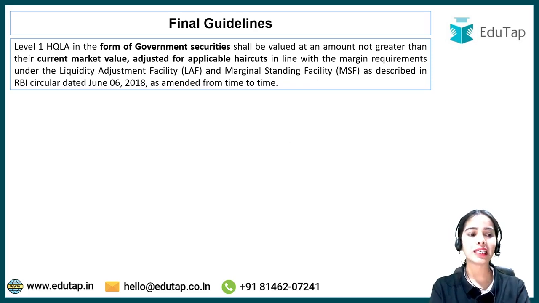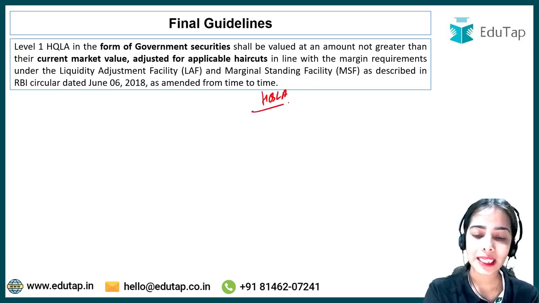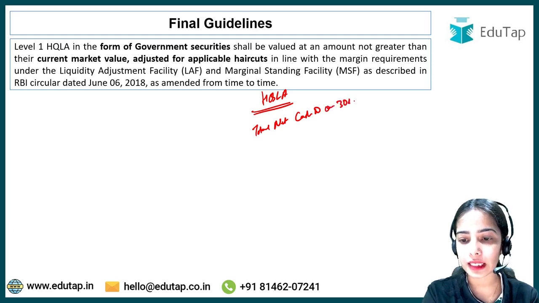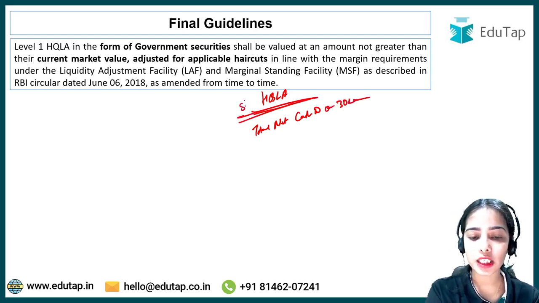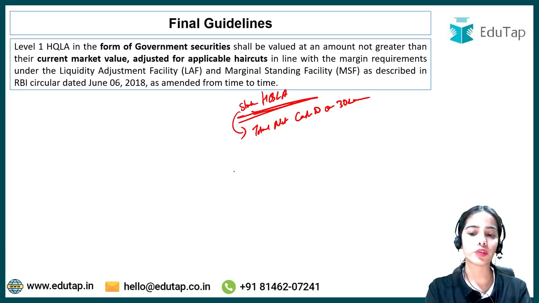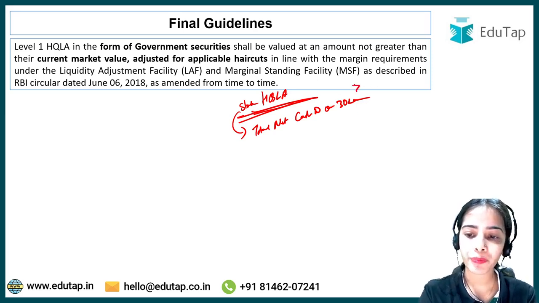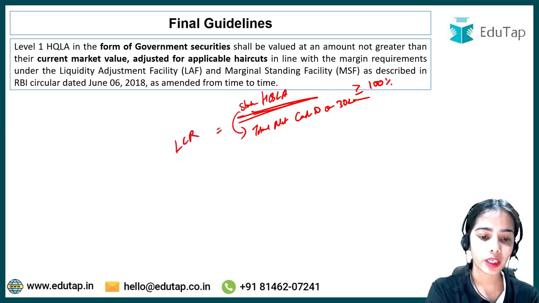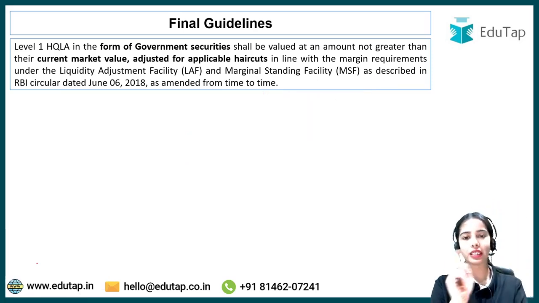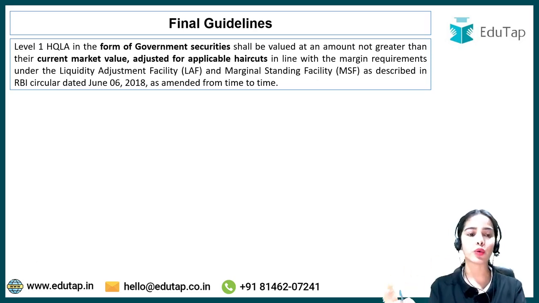Now coming to the next point, level 1 high quality liquid asset. I have told you about the high quality liquid assets that have to be maintained against the total net cash outflows over the next 30 days. So the bank has to maintain the stock of high quality liquid asset against the total net cash outflow over the next 30 days, and it should be equal to or greater than 100%. This is the liquidity coverage ratio. Now the high quality liquid asset is divided into two levels: level 1 and level 2 high quality liquid asset.